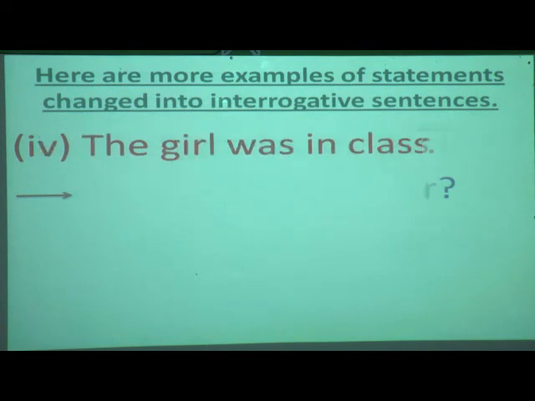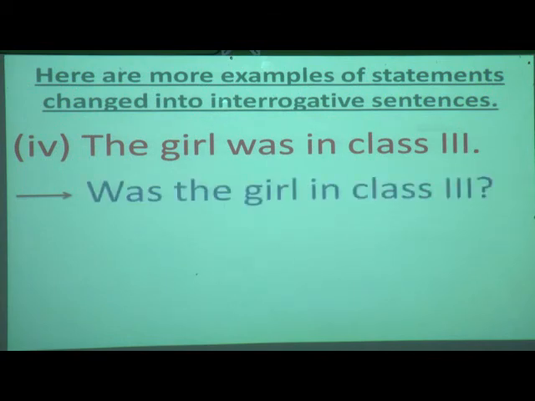Last example. The girl was in class 3rd. This is a statement. Now students, make it into an interrogative sentence. Hope you understood how to do it. Yes, it is: Was the girl in class 3rd? And at the last, a question mark. W will be capital. Was the girl in class 3rd?